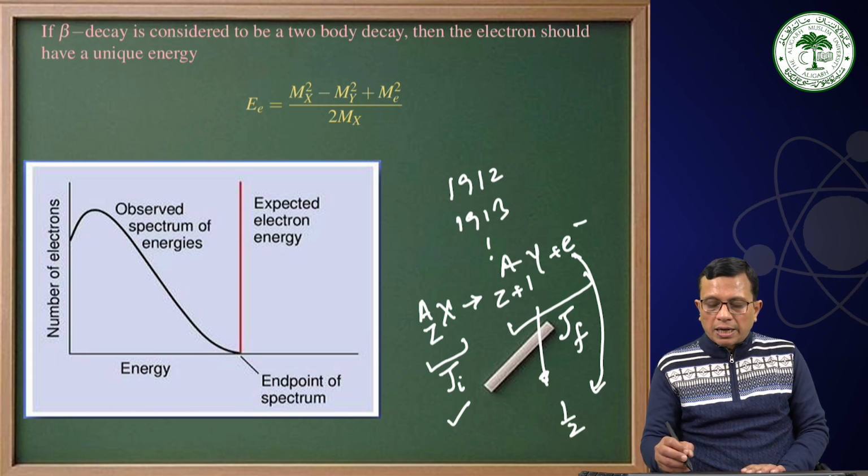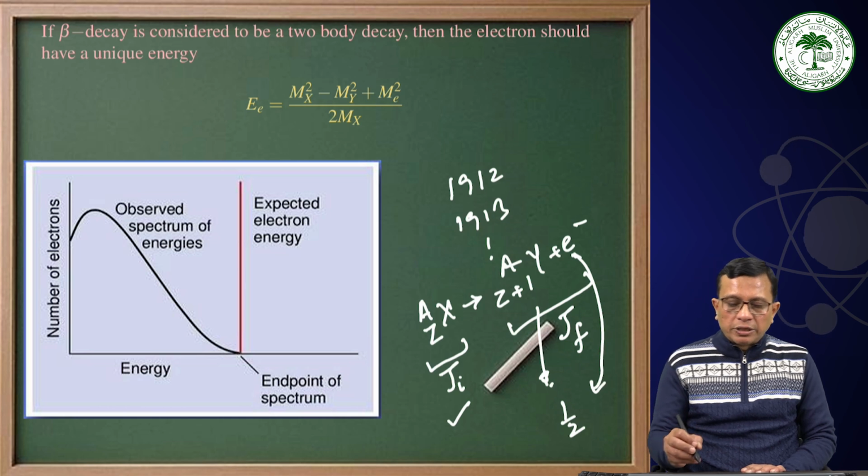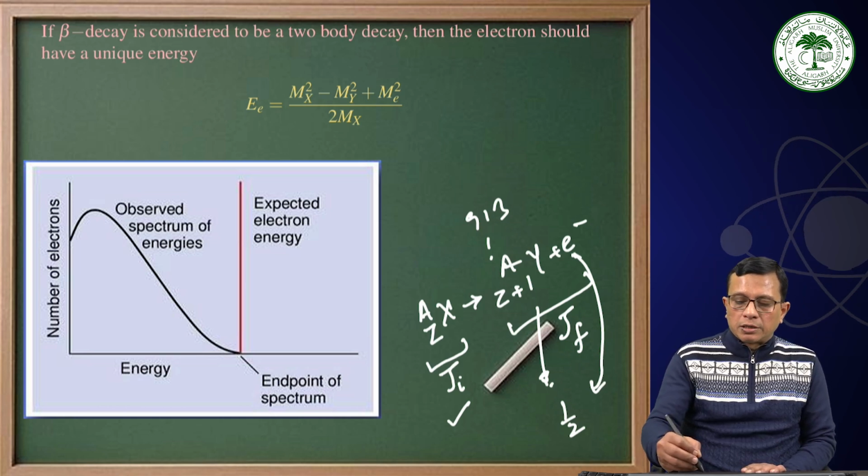So one side is an integer, and this violates the angular momentum conservation law. Therefore J_i was not equal to J_f in the analysis, and there was a crisis of energy and angular momentum conservation.